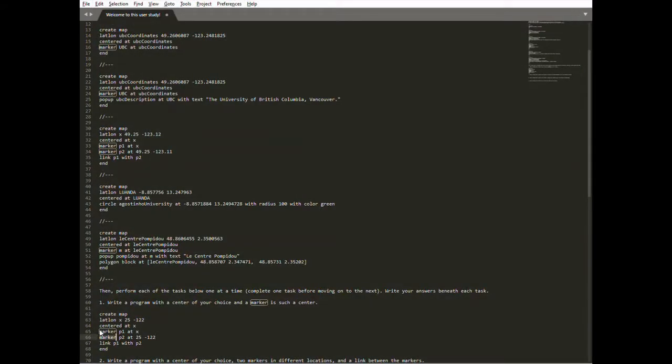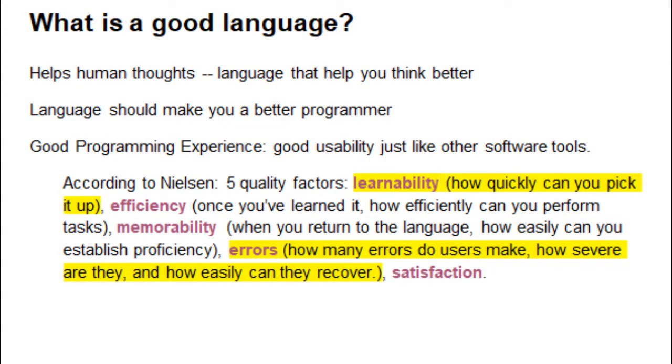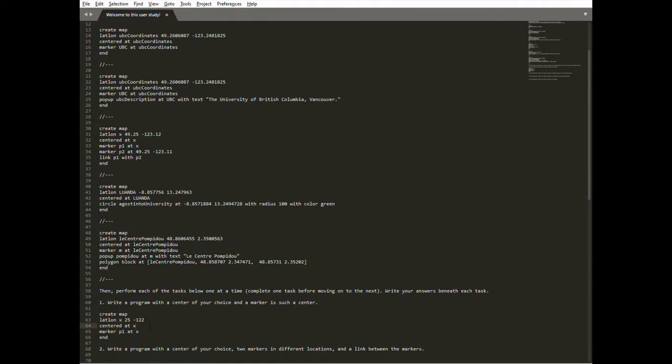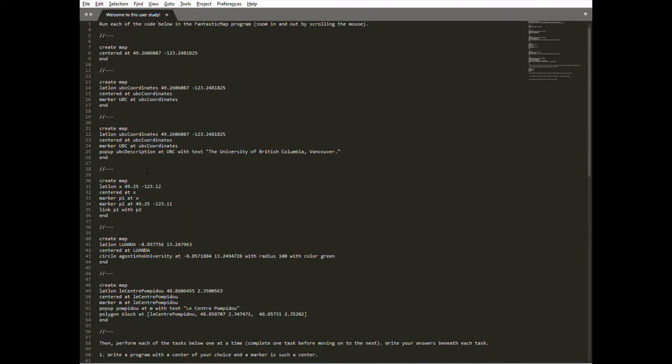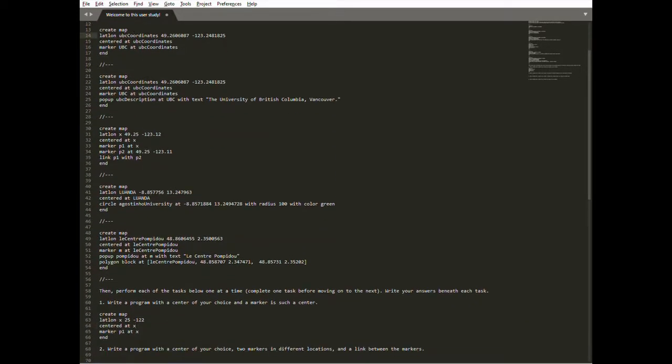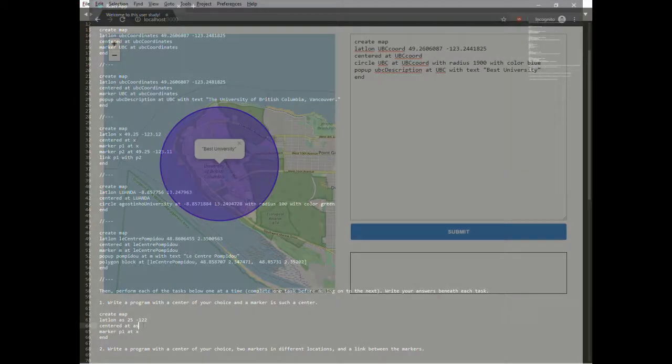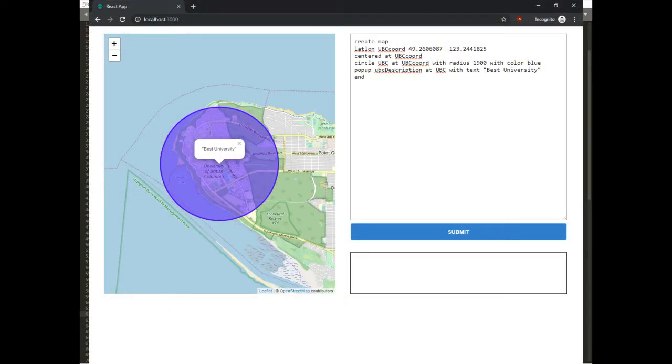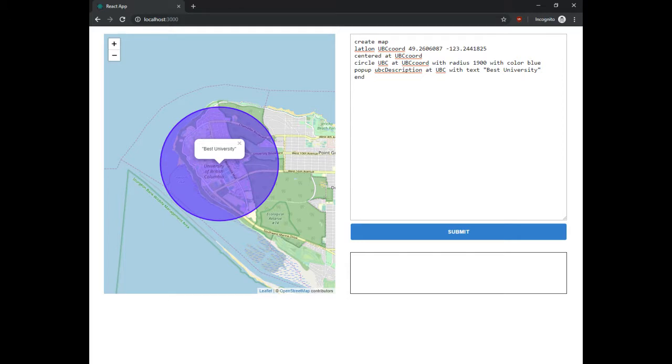Does your program still fail miserably? Well, after that design incident, our devs worked around the clock to get error handling fixed. And now, the program has a beautiful type check system for lat longs and parsing feedback. It's still far from perfect, but at least now, rest assured that the program will be there for you next time you use our DSL.